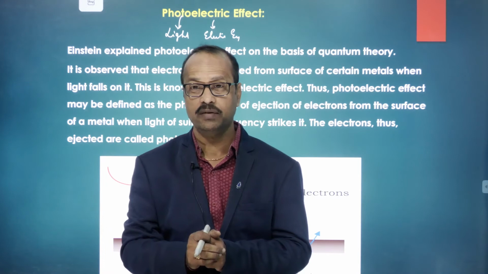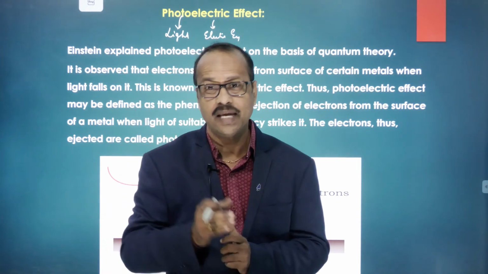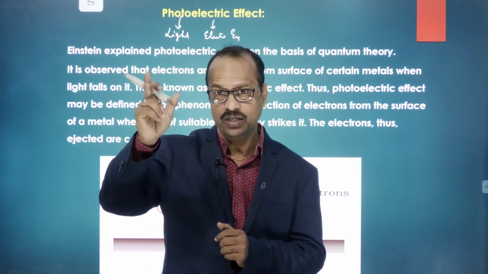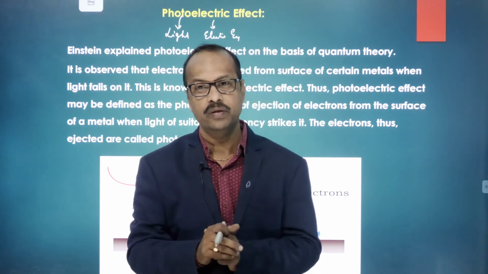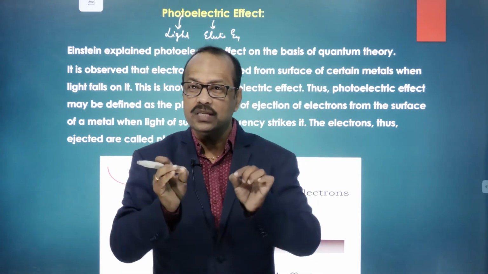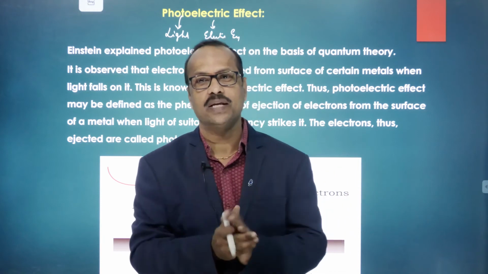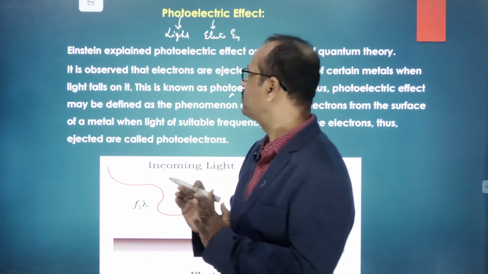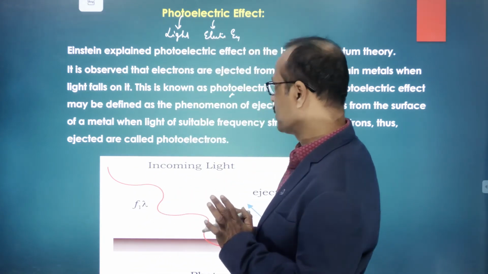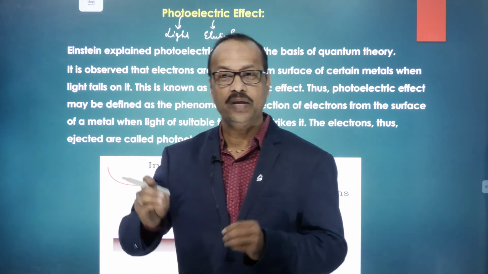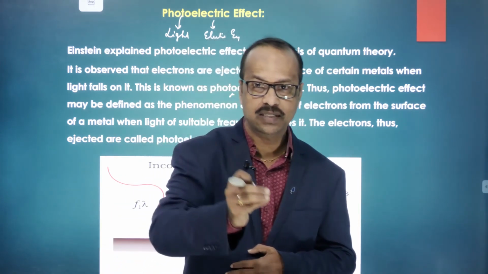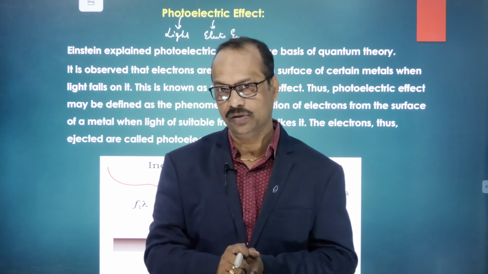This phenomenon is called the photoelectric effect. Clear? Very simple definition. So the photoelectric effect is the phenomenon in which light energy is converted into electrical energy, right?